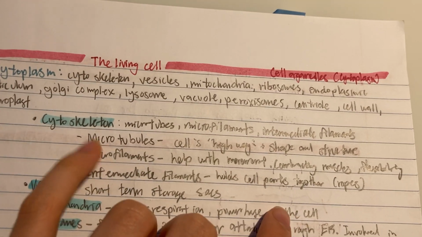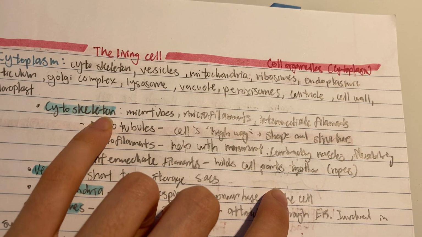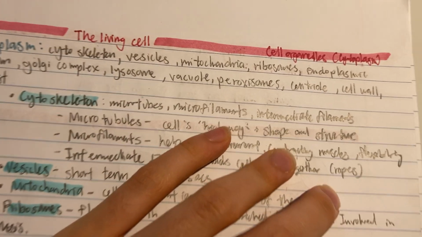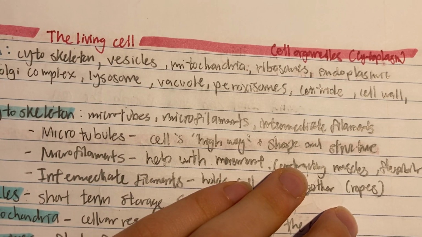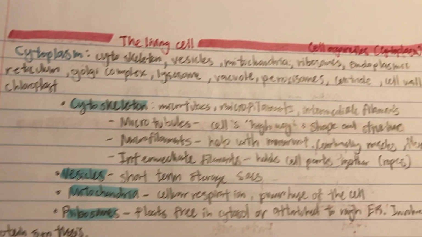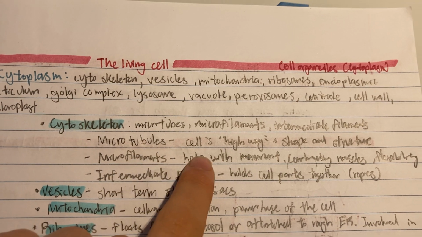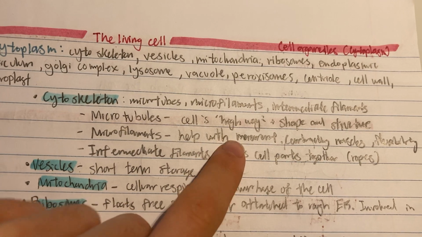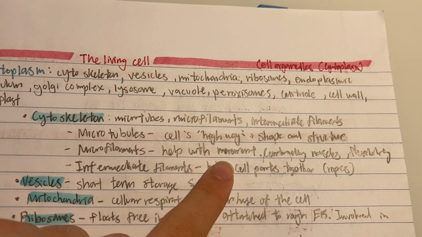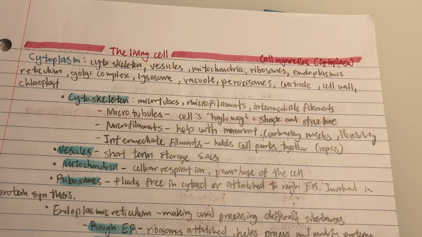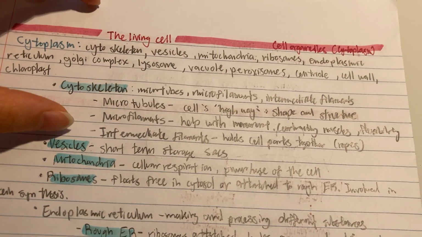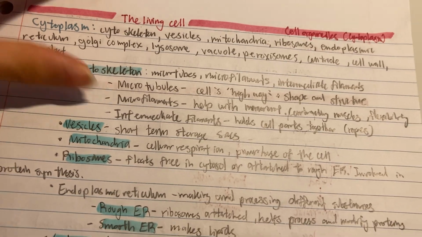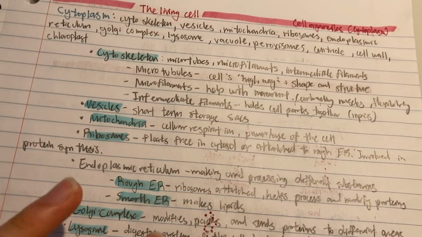So the first thing is the cytoskeleton, and it's usually made up of microtubules, microfilaments, and intermediate filaments. Microtubules, you can think of as the cell's highway, and also they give shape and structure. Microfilaments help with movement, like moving your muscles, and flexibility and stuff like that. And intermediate filaments hold cell parts together. So you can think of them as ropes that hold all the cell's parts together.